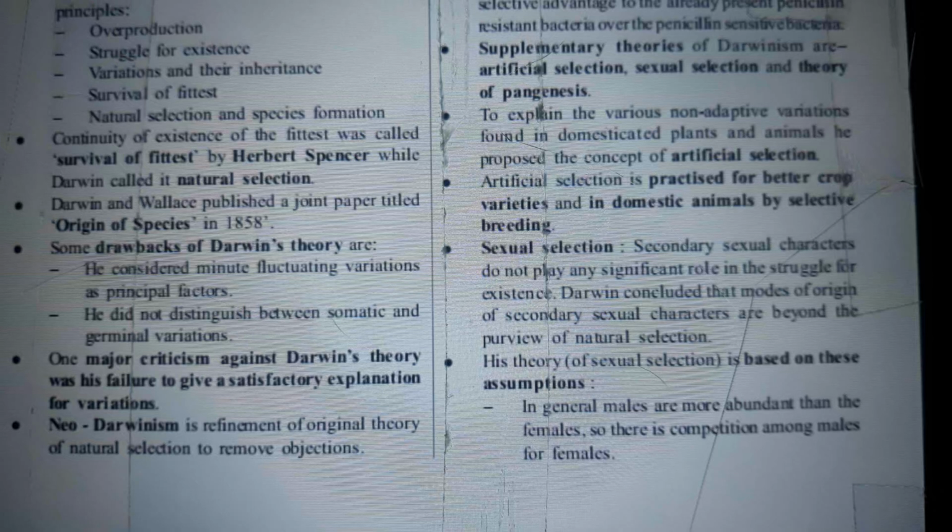Sexual selection. Secondary sexual characters do not play any significant role in the struggle for existence. Darwin concluded that modes of secondary sexual characters are beyond the purview of natural selection. His theory of sexual selection is based on these assumptions. In general, males are more abundant than females, so there is competition among males for females.